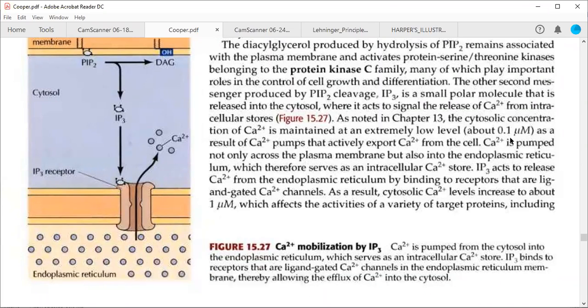So the concentration will start increasing in the cytosol. So this 0.1 micromolar will become 1 micromolar, which means it is a 10-time increase in the concentration after binding of IP3 to these particular receptors. Okay.